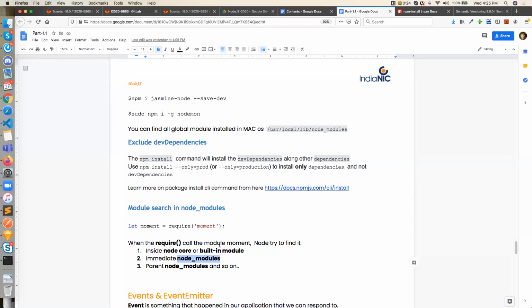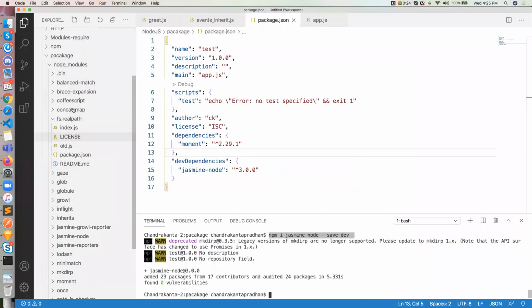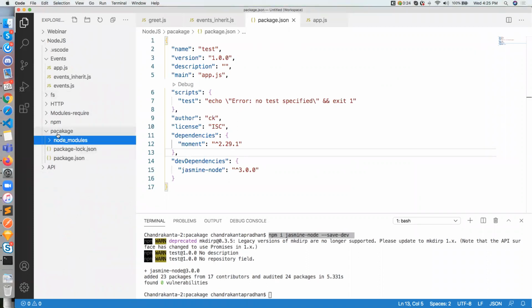Node.js knows that we have created only one node_modules in our staging server, and when we run npm install, there is a shell script written over there which will automatically create node_modules in the root folder like this, right? Now you can see the root folder, a package, and inside it by default it is created. But by writing a shell script, I can create node_modules in the parent. Okay, so we don't have to create the same folder again and again. If it is there, then you can access it from there.